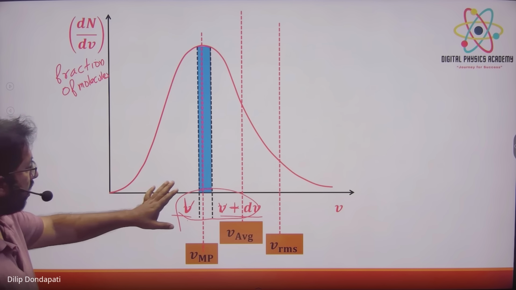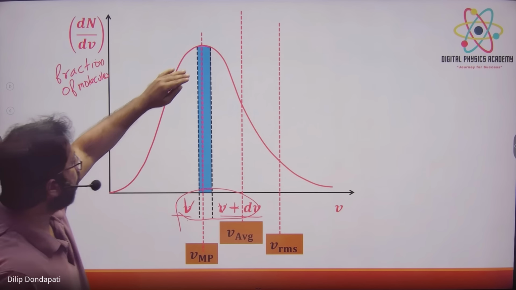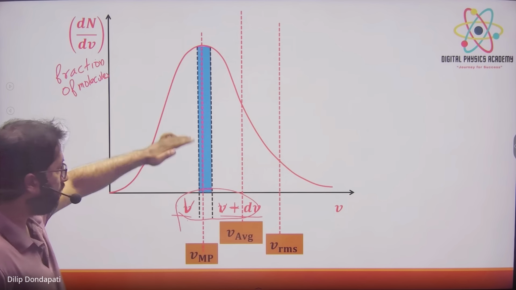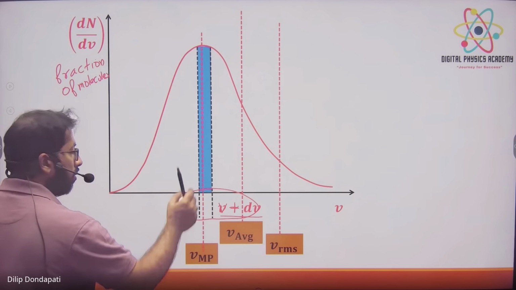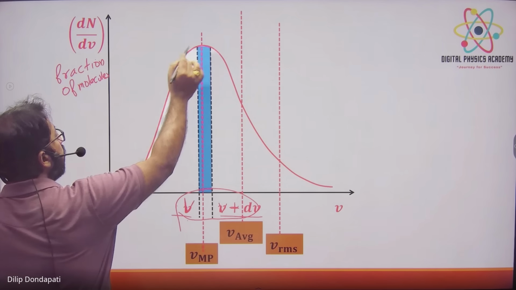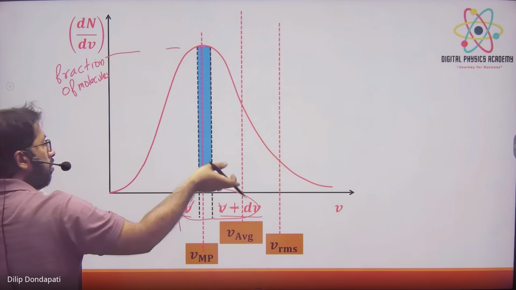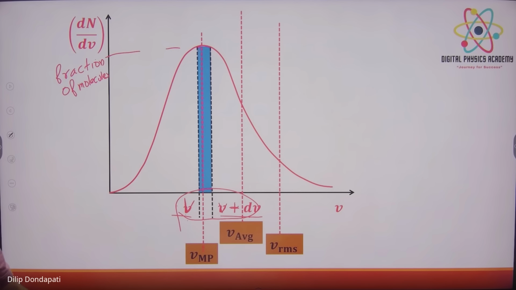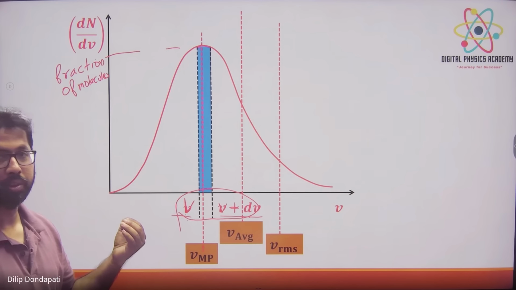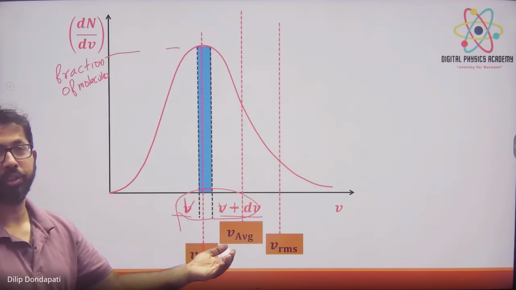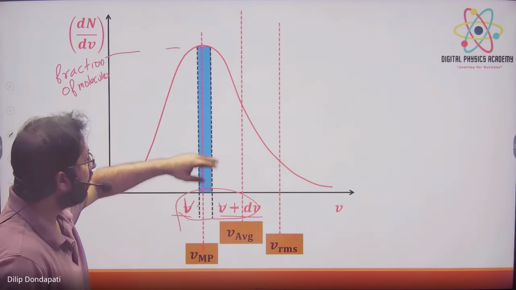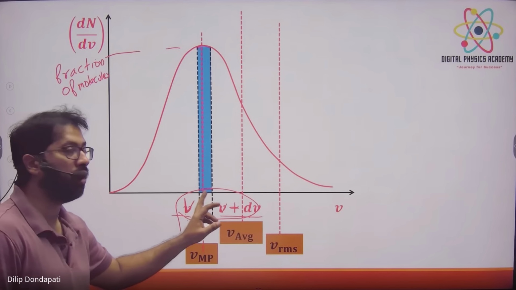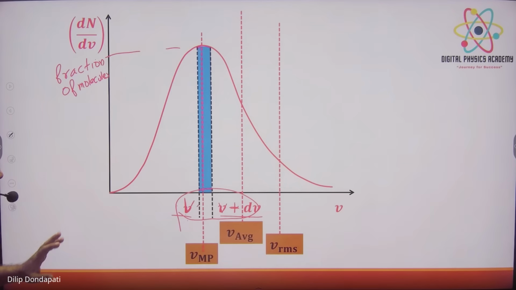So what it means is that if I find the area of this small region under the graph, we will get the fraction of molecules. These many fraction of molecules are moving with the speed between v and v plus dv. Suppose 50 meters per second and 50.25 meters per second. If I find the area, I will get the fraction of molecules moving with speeds between 50 and 50.25.